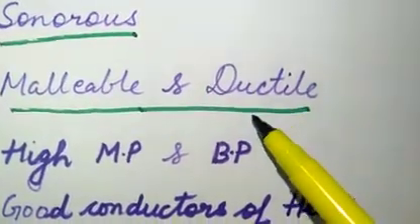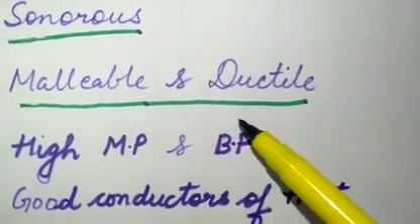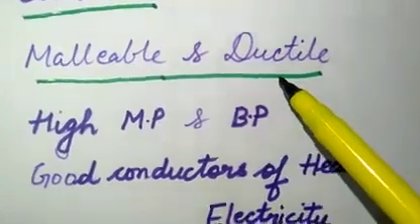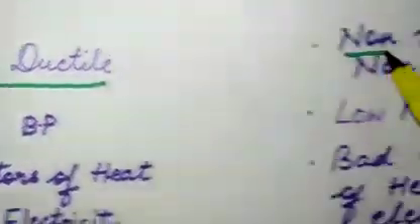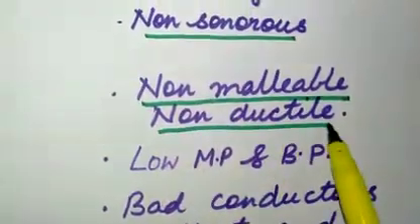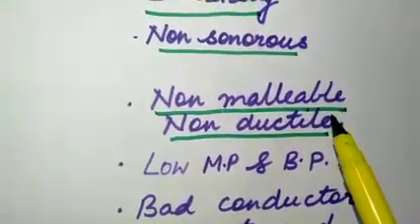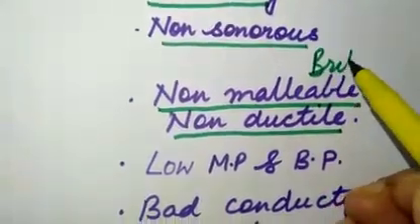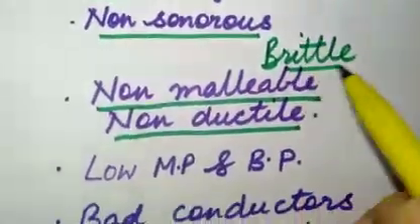Metals are highly malleable and highly ductile. Then non-metals are non-malleable, non-ductile. If you try to break non-metals, they are brittle. Non-metals are brittle.